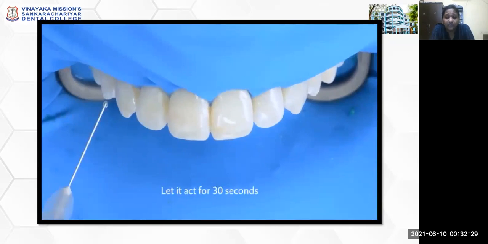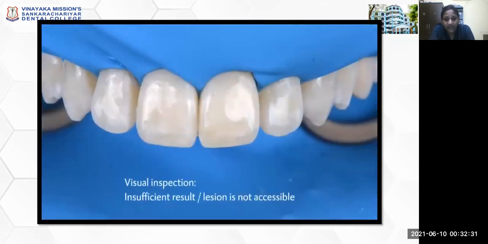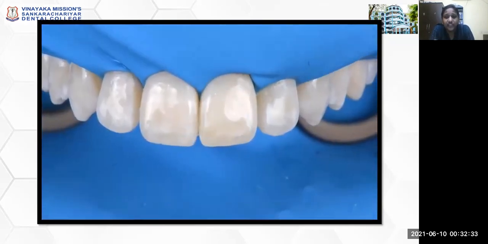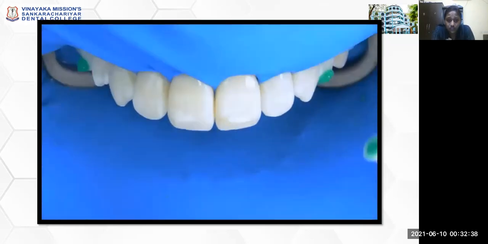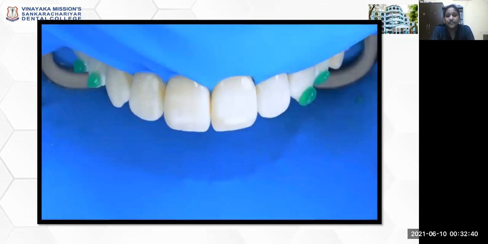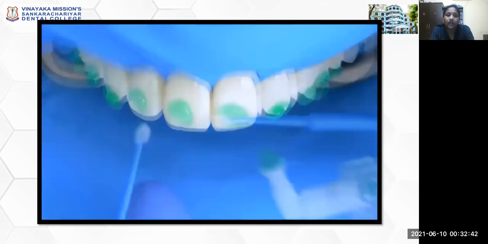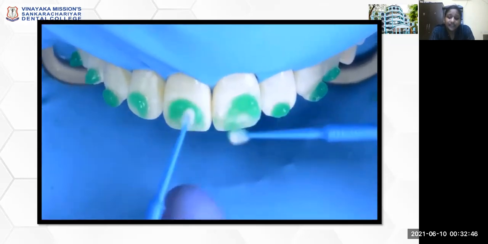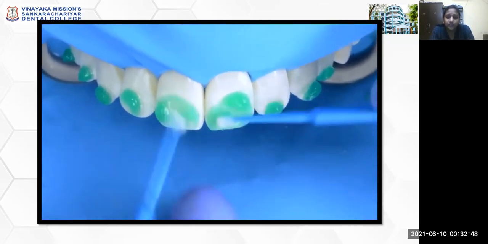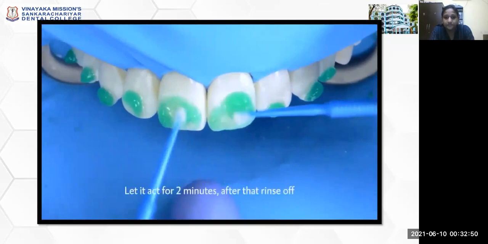When the tooth is dried, you have to look at the color compatibility of your white spot lesion with that of the adjacent tooth. If there is no satisfactory result, and you still find a higher intense opaque area or white spot area, then the etchant procedure should be repeated.